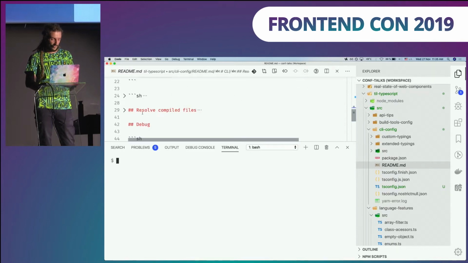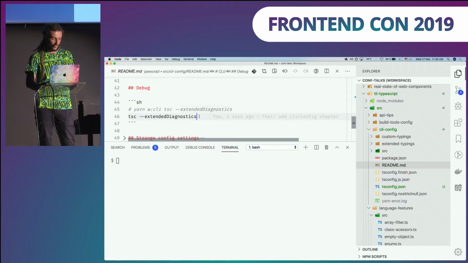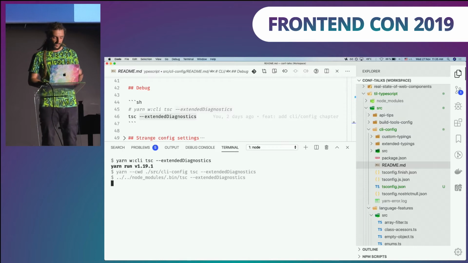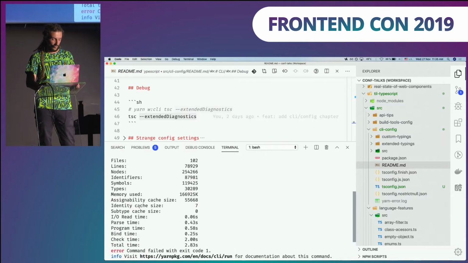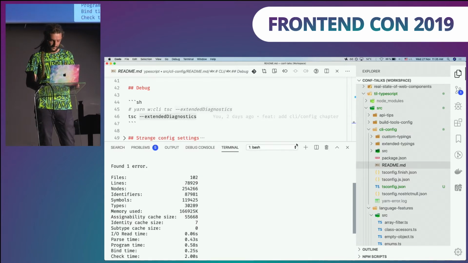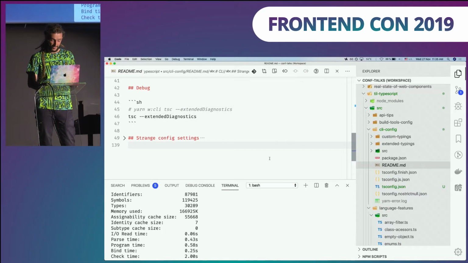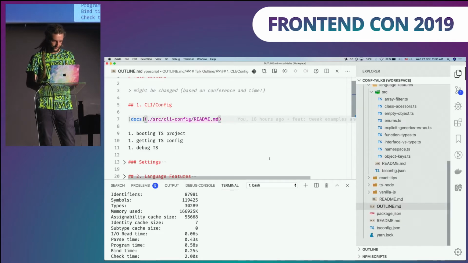And last but not least, if you're having some performance issues with TypeScript, or you just want to measure how long the compilation takes, there's this flag called --extendedDiagnostics. If you execute it, you will get this very helpful report from the compiler, right? Like check time, bind time, etc. So that's basically it about the TSC binary.